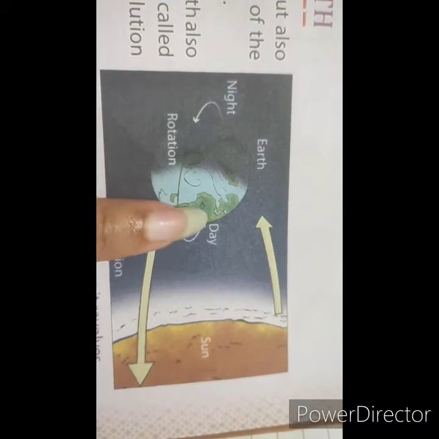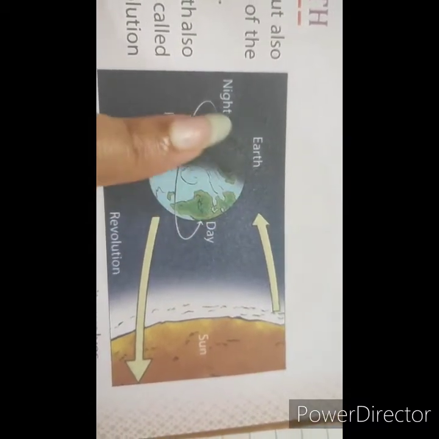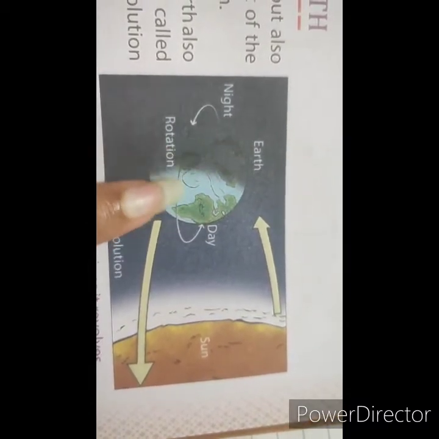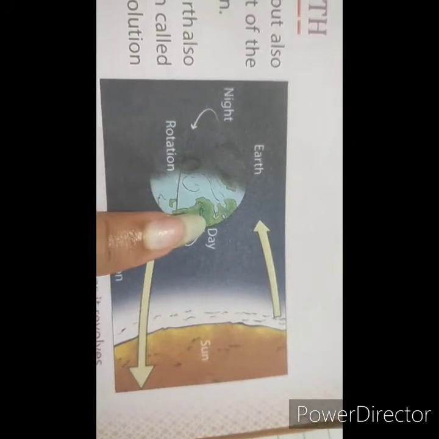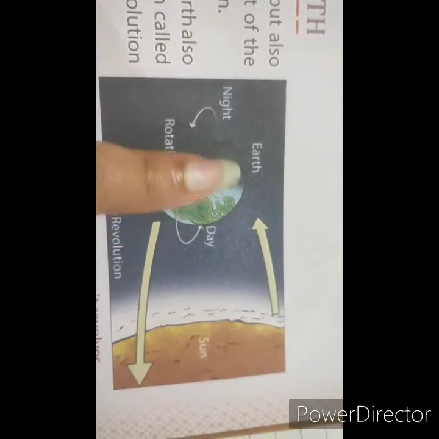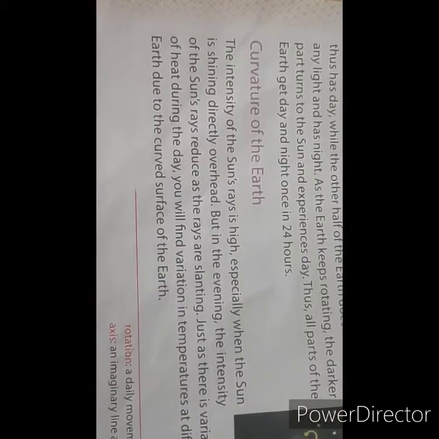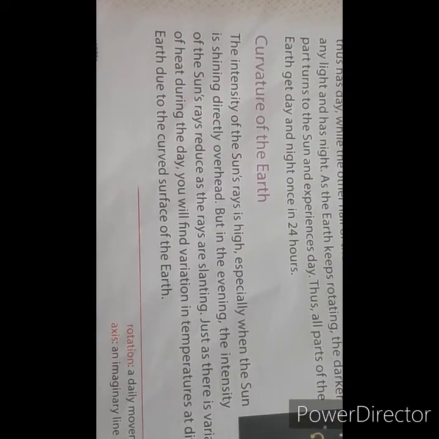All portions of the earth get day and night once in 24 hours.